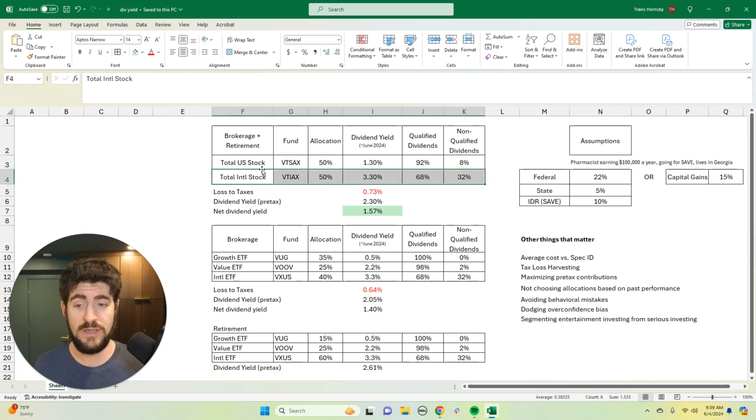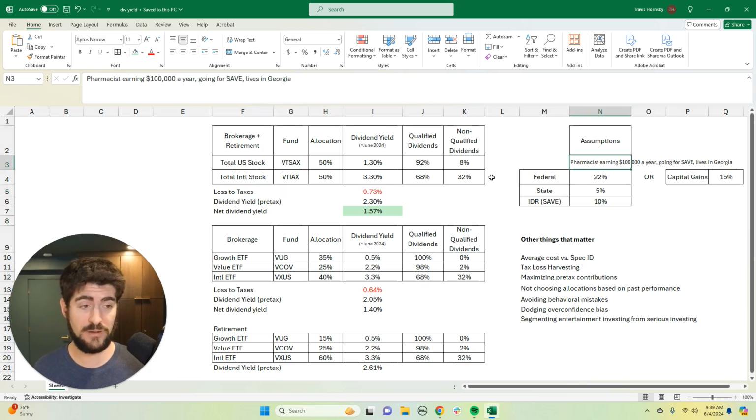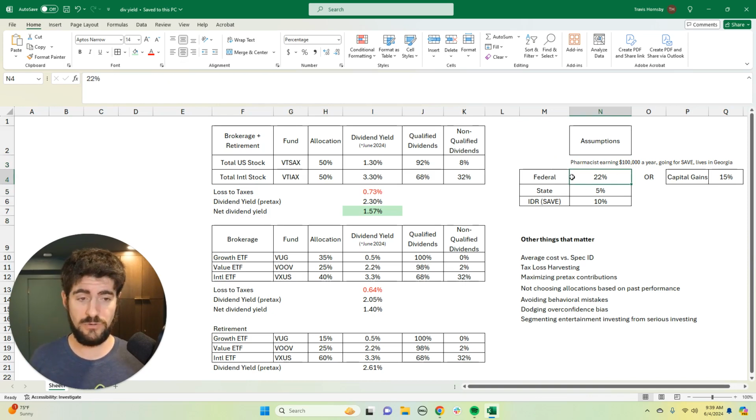If you just put 50-50 in each, in your brokerage and retirement account, which is certainly a reasonable and simple allocation, let's look at the loss to taxes for somebody in a very moderate income tax bracket. Hypothetically, let's say a pharmacist making $100,000 a year, going for the SAVE plan, living in Georgia. Their marginal federal rate might be about 22%, state about 5%, and IDR 10%, and they're in the 15% capital gains tax bracket.